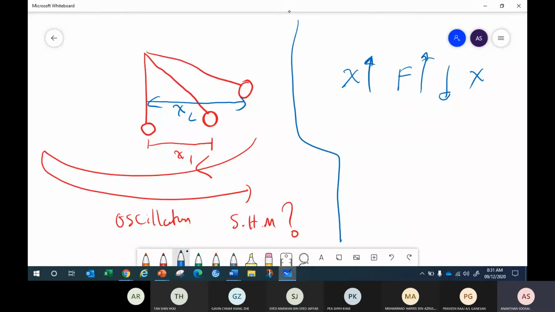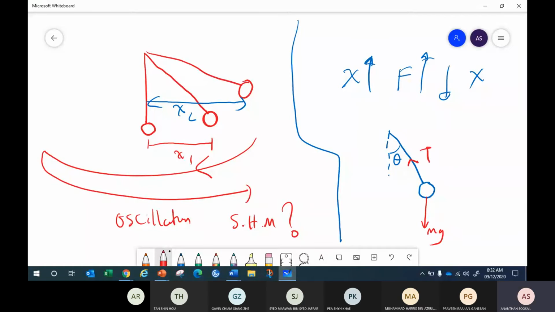Okay, for this, let's draw all the forces acting on the system. I take x1 first. Let's say I draw the pendulum here, tilted, making an angle theta from the vertical. Can you tell me what forces are acting on the pendulum? mg acting down. What else?